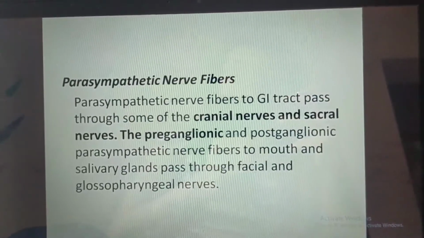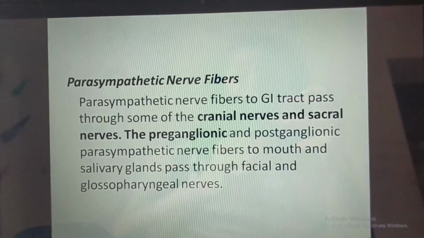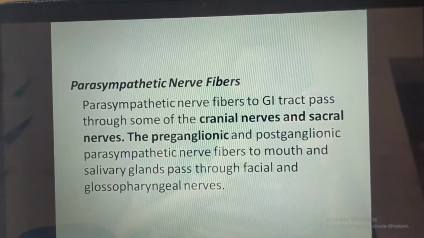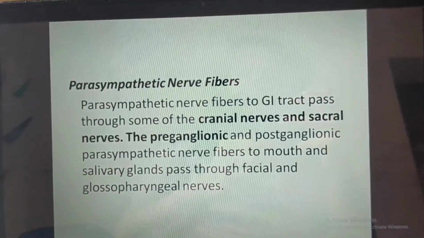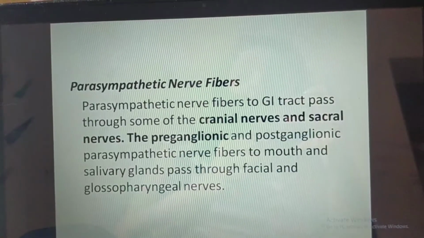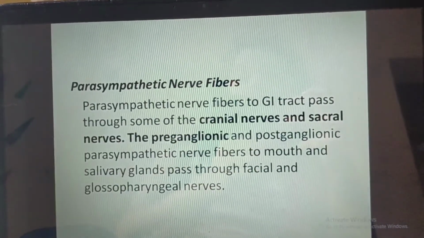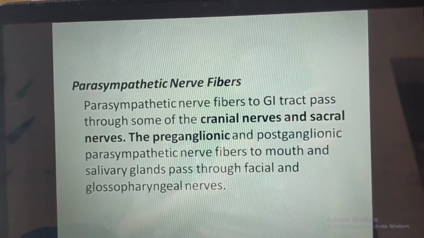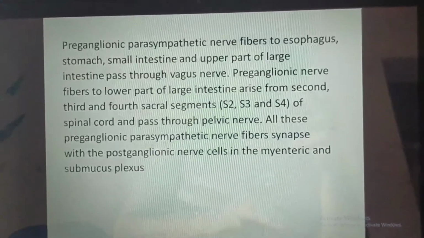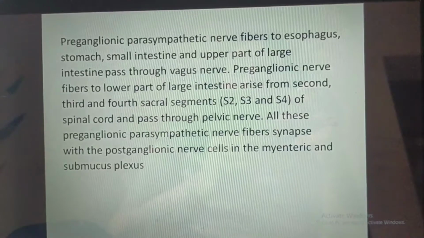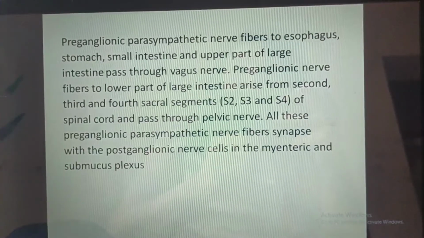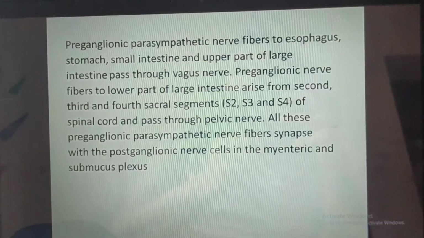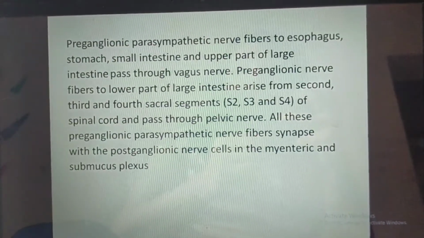Parasympathetic nerve fibers. Parasympathetic nerve fibers to the GI tract pass through some of the cranial nerves and sacral nerves. The preganglionic and postganglionic parasympathetic nerve fibers to the mouth and salivary glands pass through the facial and glossopharyngeal nerves. Preganglionic parasympathetic nerve fibers to the esophagus, stomach, small intestine, and upper part of the large intestine pass through the vagus nerve.